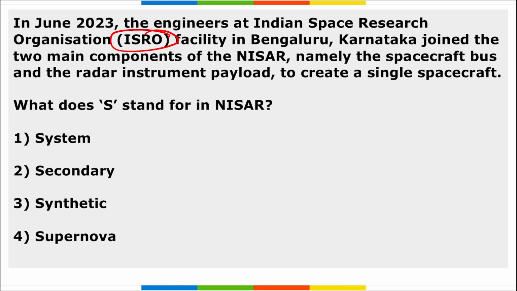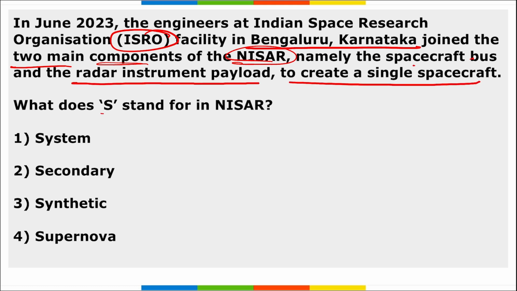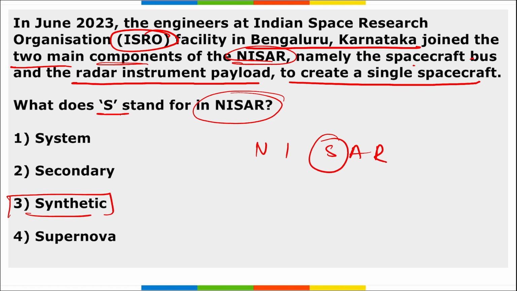Next, ISRO. The engineers at ISRO facility in Bangalore, Karnataka jointly launched two main components of NISAR, namely the spacecraft bus and the radar instrument payload to create a single spacecraft. What does this S stand for in NISAR? Basically the full form of NISAR is asked. NASA ISRO synthetic aperture radar. So S stands for synthetic, right? This will be working in two payloads or two bands, that is L band radar and S band radar. Correct? They have been arrived from the NASA's Jet Propulsion Laboratory and they will be built at the ISRO facility.